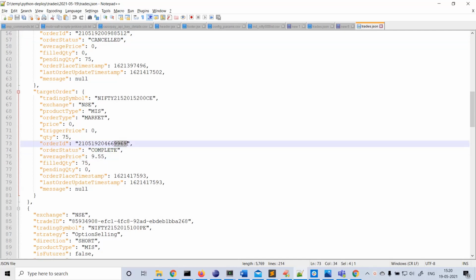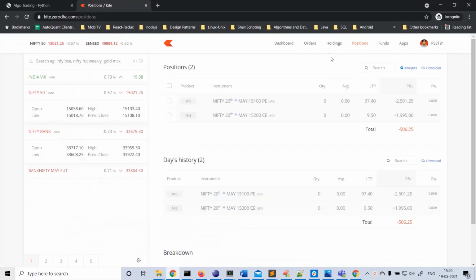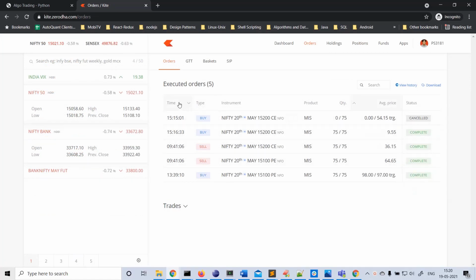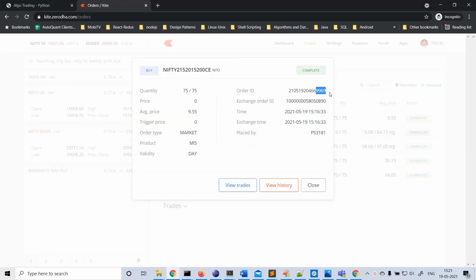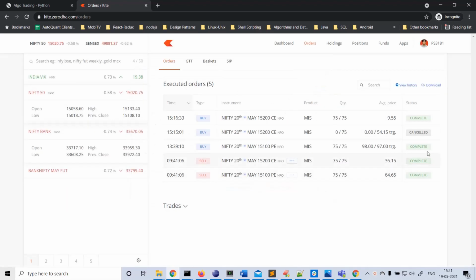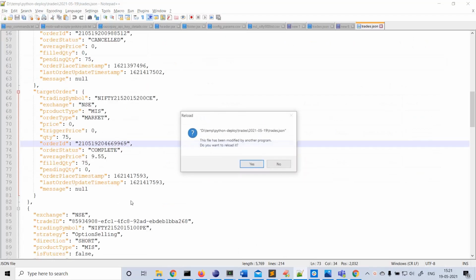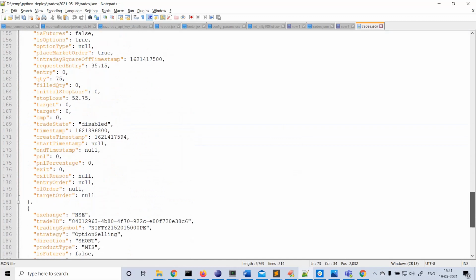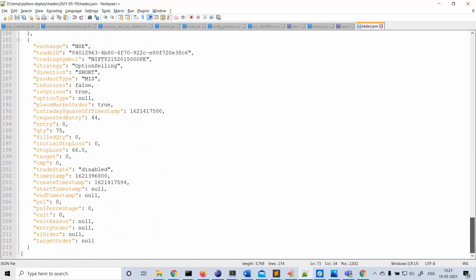If you see the order details 9969, you can check the order details here. Yeah, it's 9969, last 4 digits. Yes, so it's matching. So the order details also got updated here. Okay, but for an SL hit trade, we don't have any target order, right? So that target order is null. Okay, for PE case, correct?